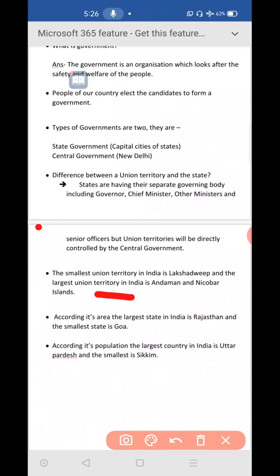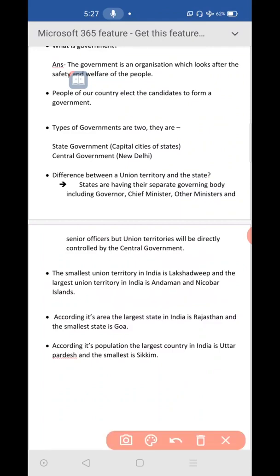Among these 8, which is the biggest union territory and which is the smallest union territory? The biggest union territory is Andaman and Nicobar Islands, and the smallest is Lakshadweep Islands. Lakshadweep is the smallest union territory of India, and the biggest union territory is Andaman and Nicobar Islands.